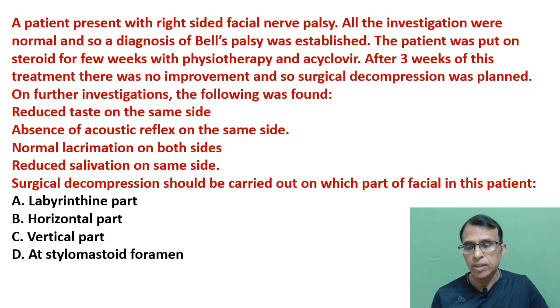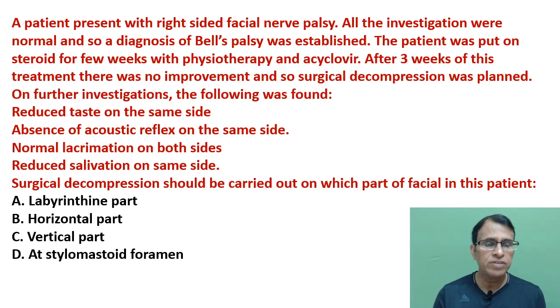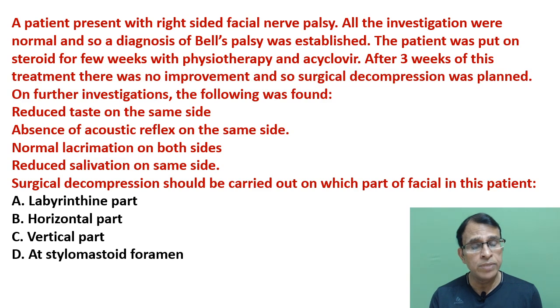But next question. A patient presented with right-sided facial nerve palsy. All the investigations were normal, and so the diagnosis of Bell's palsy was established. We all know Bell's palsy is idiopathic facial nerve palsy, where no cause of facial palsy is found. So because the investigations are normal, it is Bell's palsy. The patient was put on steroid for a few weeks with physiotherapy and acyclovir. This is the treatment for Bell's palsy that we gave. After 3 weeks of this treatment, there was no improvement, and so a surgical decompression was planned in this patient.